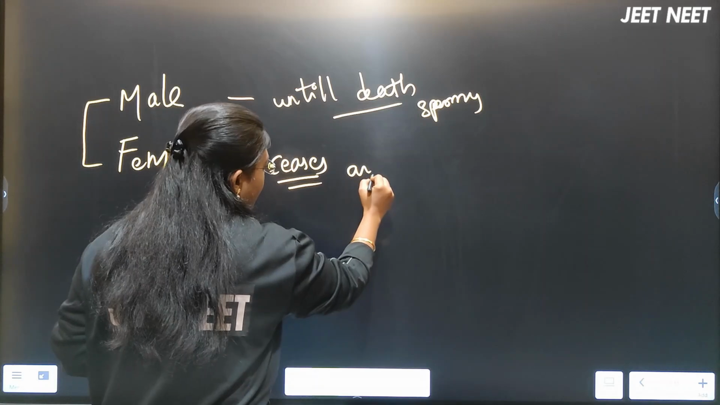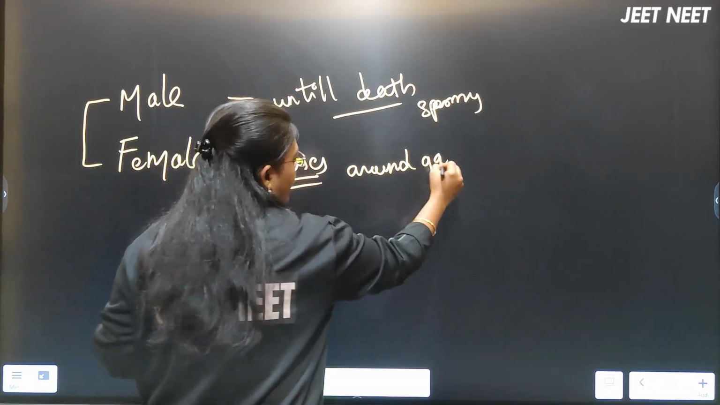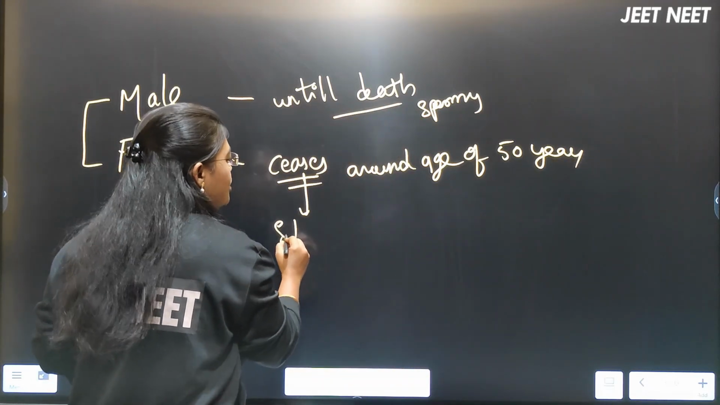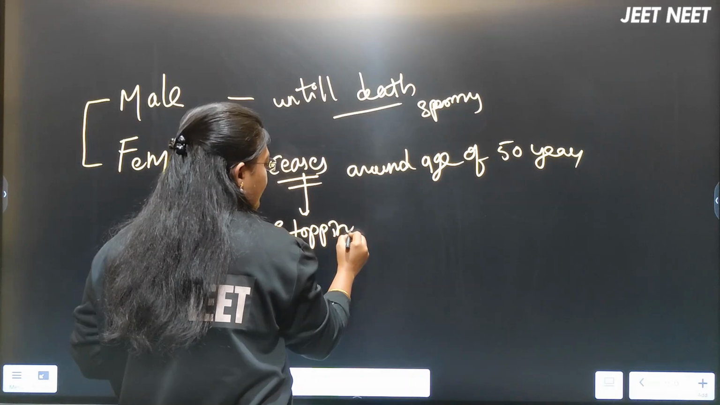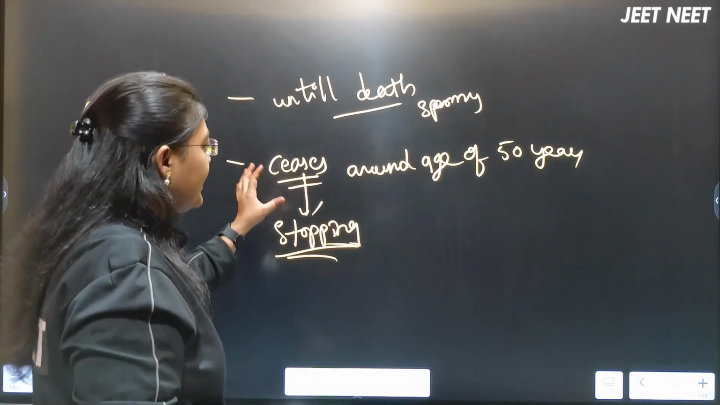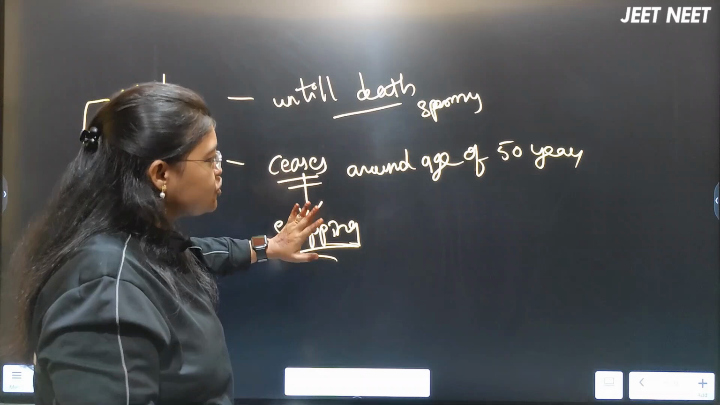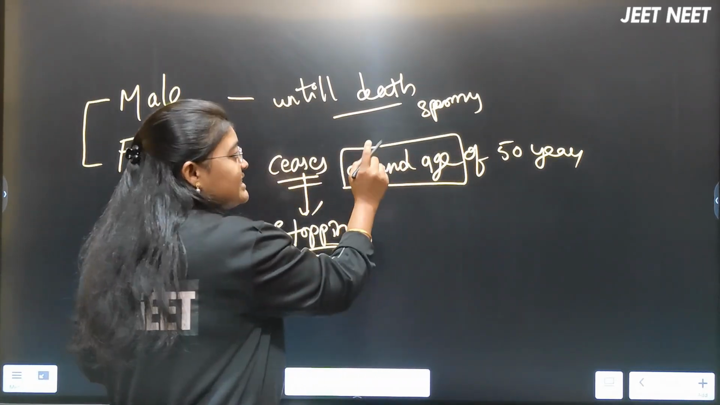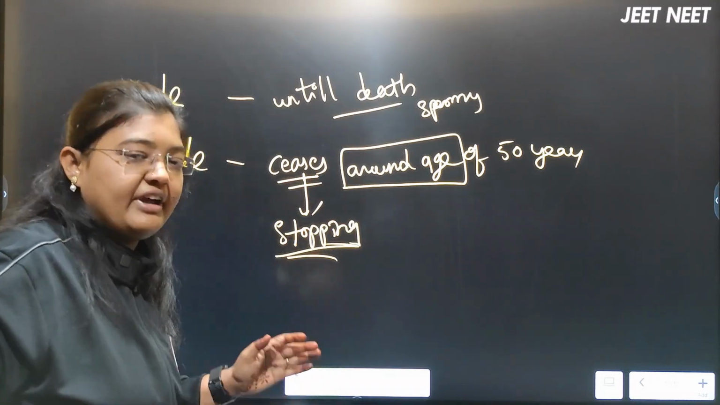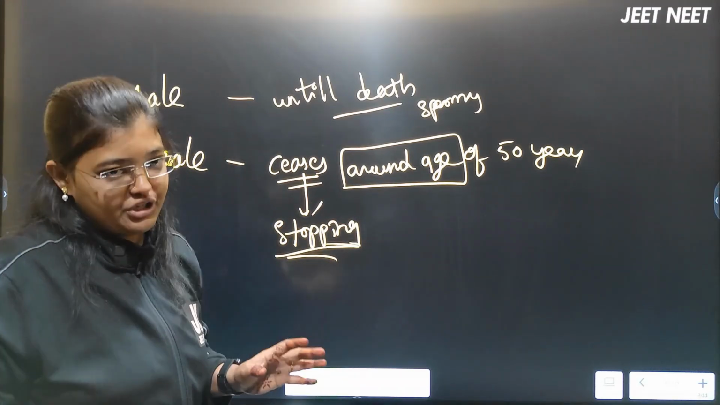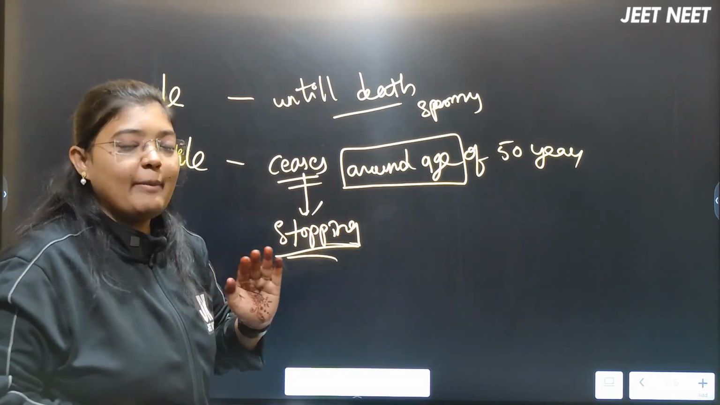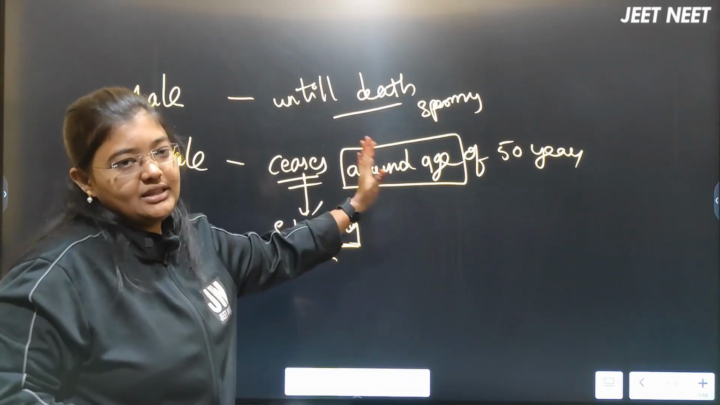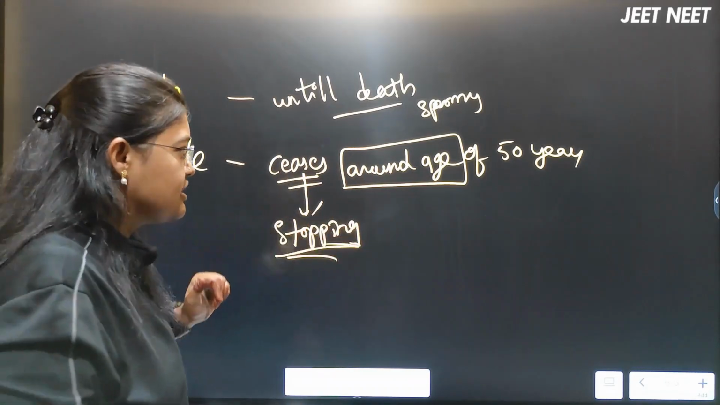It ceases around the age of 50 years. This word has been given in the NCERT, ceases; the word's meaning itself is stopping. So in the female body the gametogenesis will stop around the age of 50 years. NCERT has not given exactly 50 years. Remember, they gave it as around the age of 50 years. It could be 45, 55, 48, or 49. So at that age the gametogenesis process will cease or stop in the female body, but in the male body they are able to produce sperms until their death. Clear this point, right?